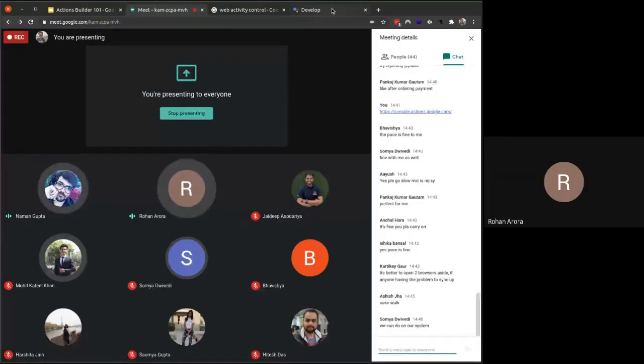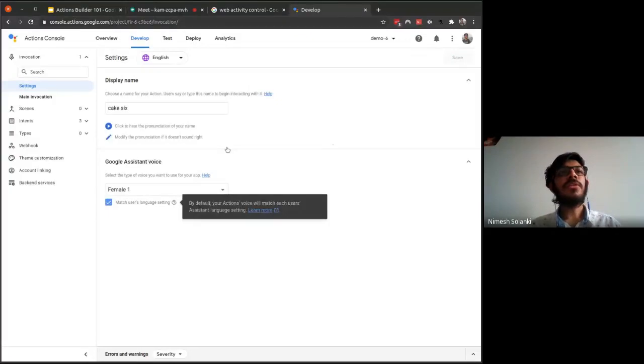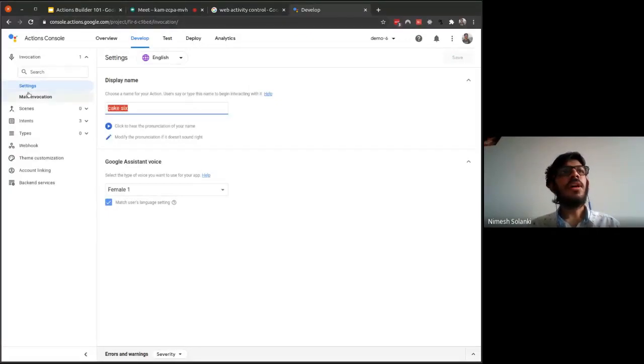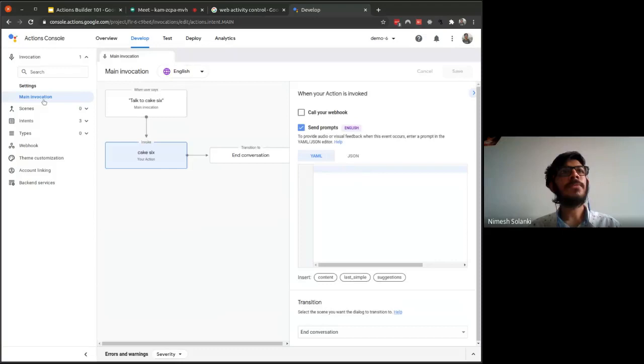Okay, sure. So once you've set the display name, we can move forward. Over to the left, we can go. Once the settings part is done, we can go to the main invocation. I already showed you the screenshot of this. This is the main develop tab where we'll be developing our action.